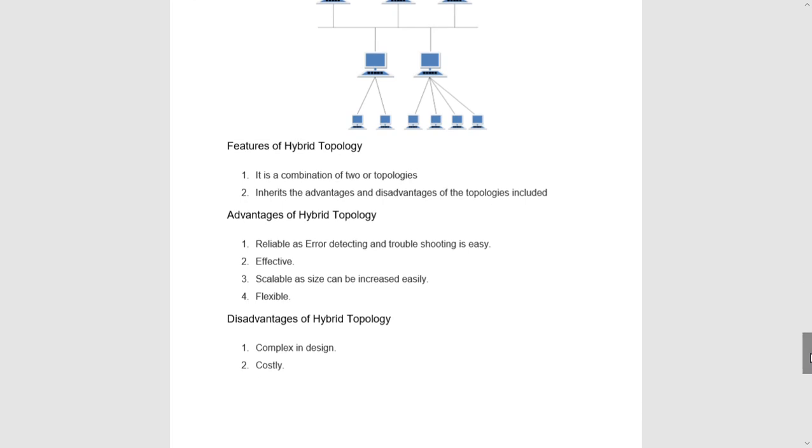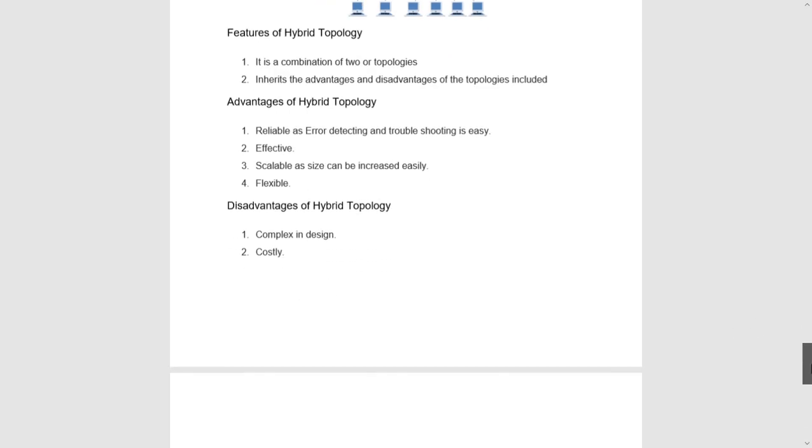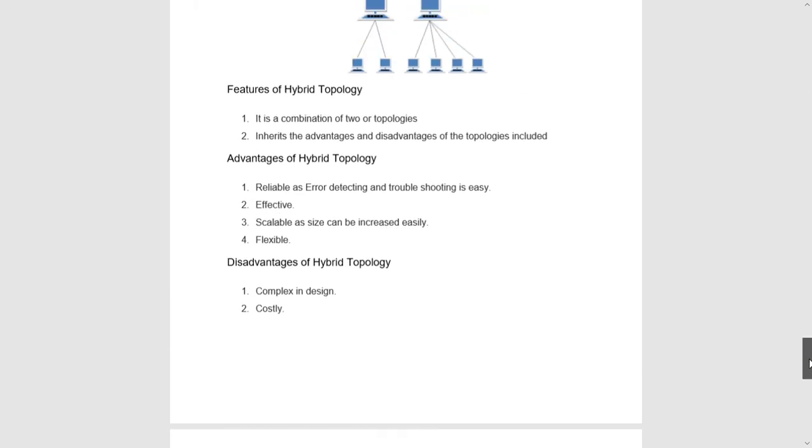It combines the disadvantages and advantages of various topologies, and we normally find hybrid topology only in various organizations. But if this hybrid topology goes beyond a particular point, then it becomes complex. The design becomes complex. If we go on adding networks and networks to a particular topology, it becomes complex and costly. Otherwise, it is normally used. Okay. These are the different types of topologies.